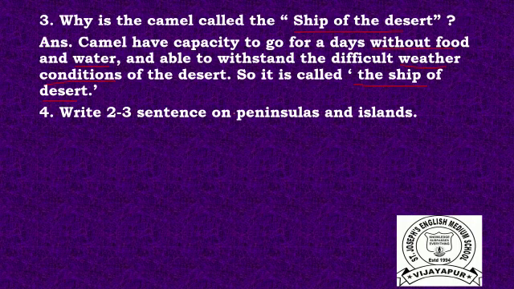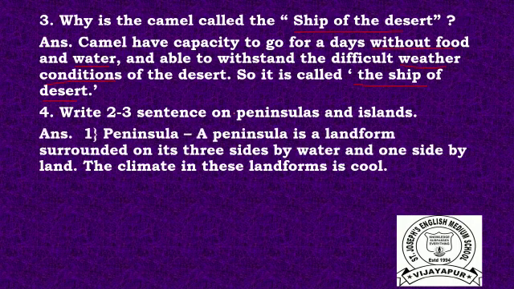Next one is write 2-3 sentences on peninsulas and islands. First we read about peninsula. A peninsula is a landform surrounded on its three sides by water and one side by land. The climate in these landforms is cool.